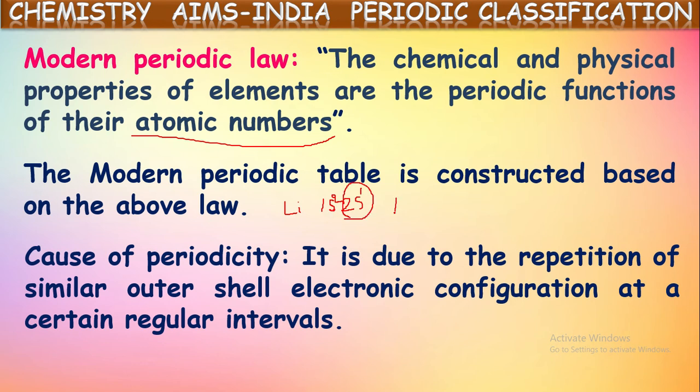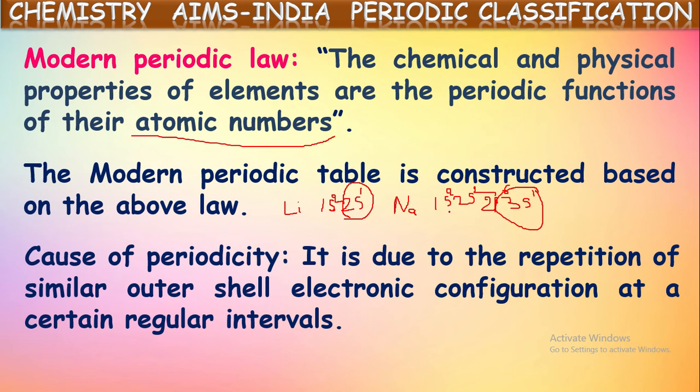If we take one more element in the first column, sodium, its atomic number is 11 and its configuration is 1s2, 2s2, 2p6, 3s1. So what is the valence electron configuration for sodium? 3s1. In the same way, there is one more element in the same column, potassium. For this also, the last electron configuration will be the valence configuration 4s1.